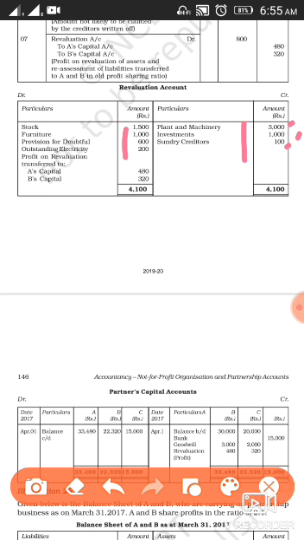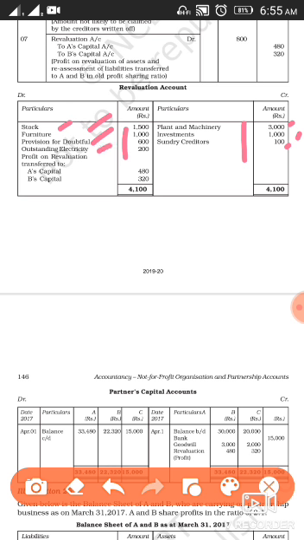And the debit side is stock 1500, furniture 1000, provision for doubtful debt 600, and outstanding electricity bill 200.